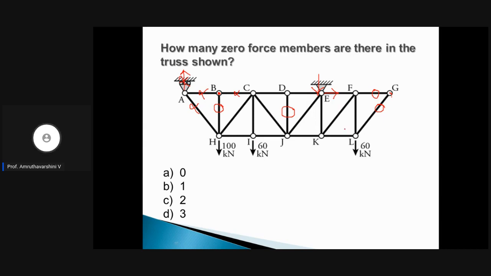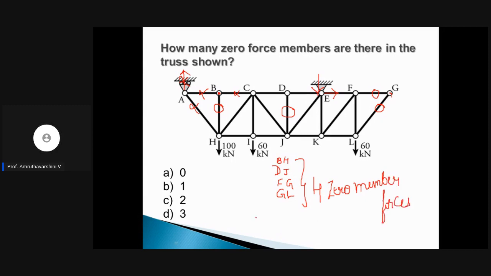So now how many zero member forces do we have? 1, 2, 3 and 4. That is BH is 1, DJ is second one, FG is third, and sorry, yeah, FG and GL. So there are 4 zero member forces.